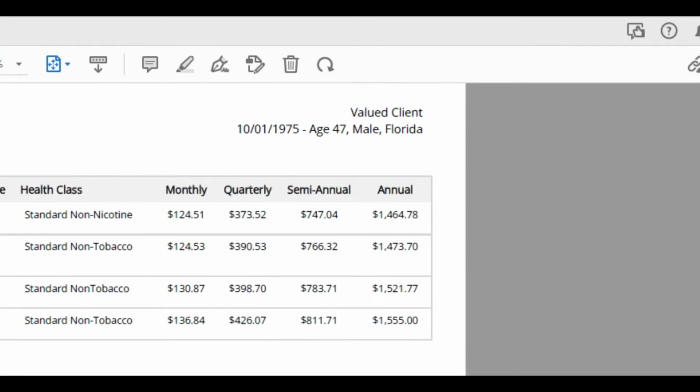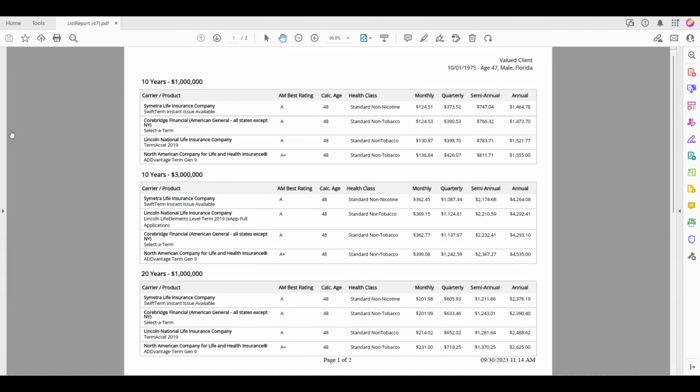I'll just take a moment to remind you that the date of birth is better than the client's age. That's because some carriers base the premium off the client's age, and others base the premium off the client's nearest age. It doesn't necessarily mean that age 47 in this circumstance would be less expensive than age 48. It really just determines how the individual carrier determines the premium.